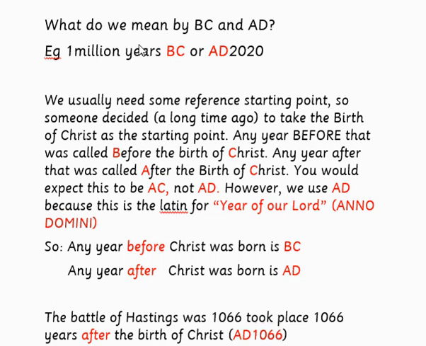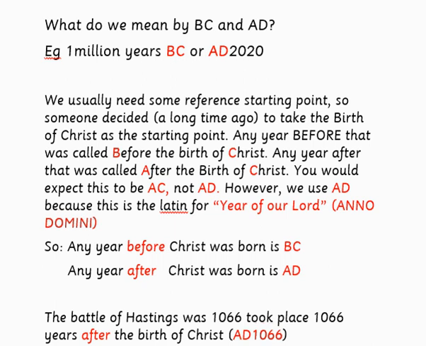Any year before that was called before the birth of Christ, BC. Any year after that was called after the birth of Christ. You'd expect this to be AC, not AD. However, we use AD because this is a Latin for the year of our Lord, Anno Domini. So, any year before Christ was born is BC. Any year after Christ was born is AD.